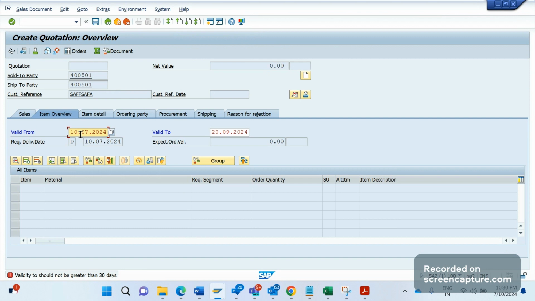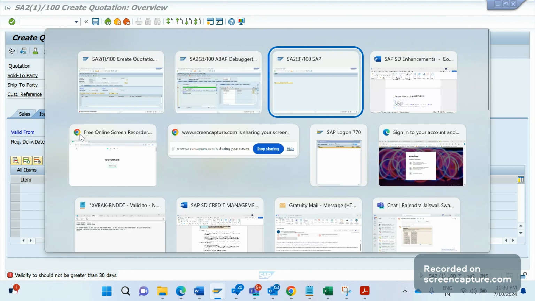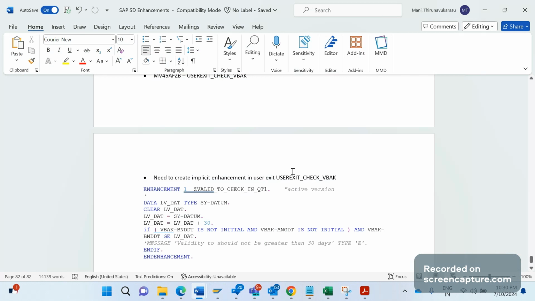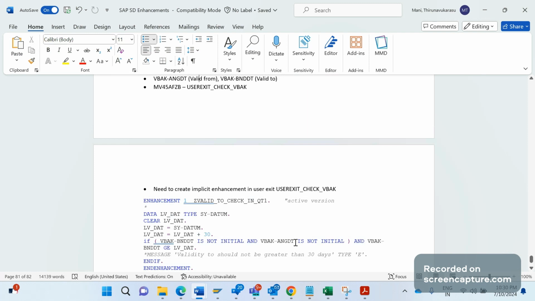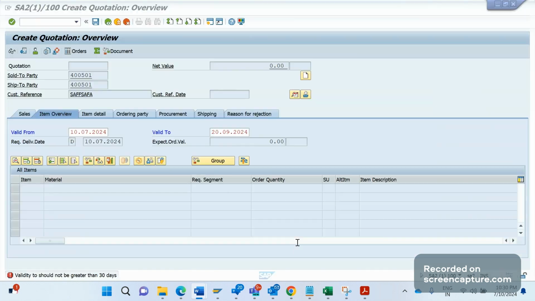The main thing we should understand here is where and how the logic should be written. The logic should be written in this user exit in the include MV45AFZB. By adding this logic below, we can simply achieve this requirement. Until we reduce this date to less than 30 days, this error won't disappear, it will keep popping up again and again. We need to rectify this error, then only it will disappear.